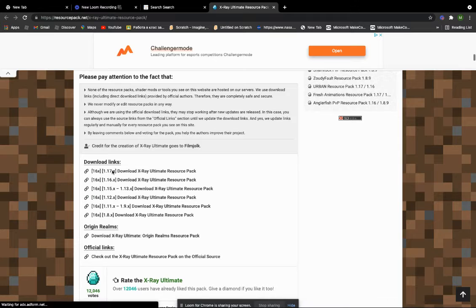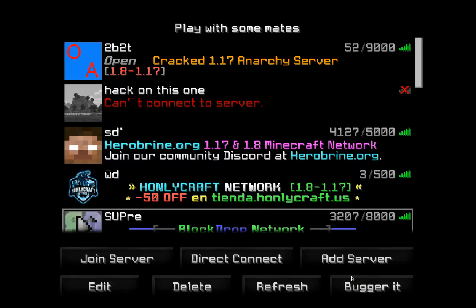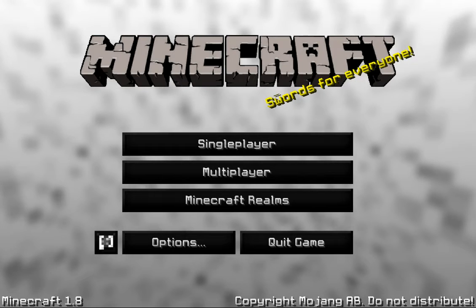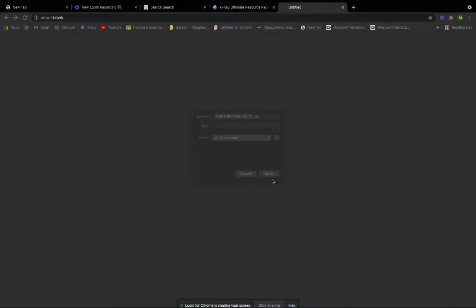To download it, you should click on every version. I'm on 1.8, as you can see over here. Click it if you are on an older version or your version is not here. Just click one of them. I will click 1.8 because I want it. Click save.